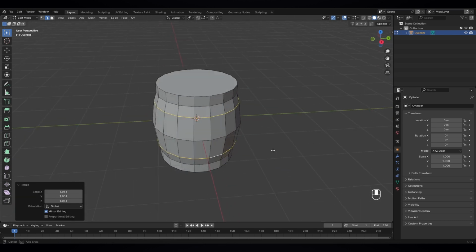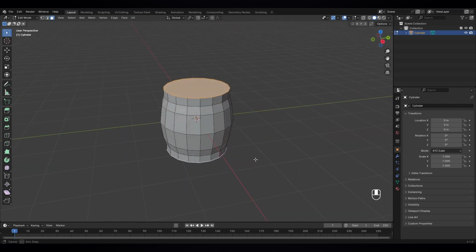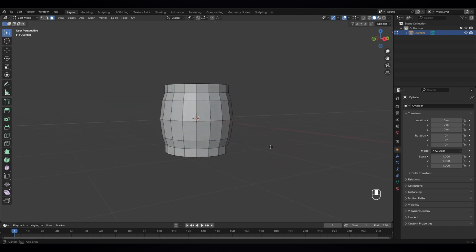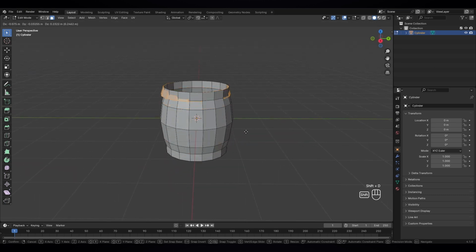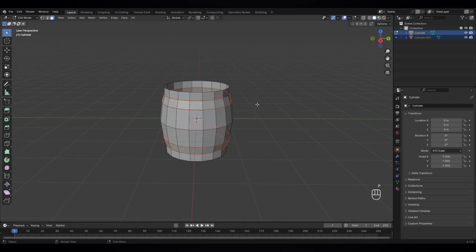Now that looks nice. And go to face mode, select this and this, X, and delete faces. We don't need it right now. And the next thing, I wanna select this by pressing Alt, and this one Shift Alt. Okay, so we need it later. Shift D, so we copy it and let's separate them by pressing P. Select separated, so you can see now we have a second layer, separated layer.